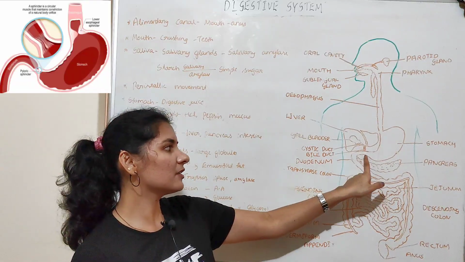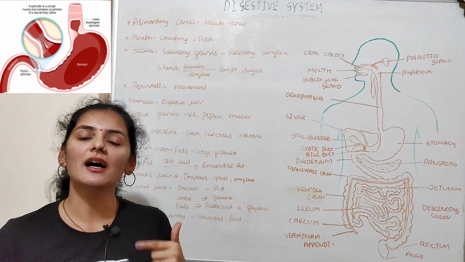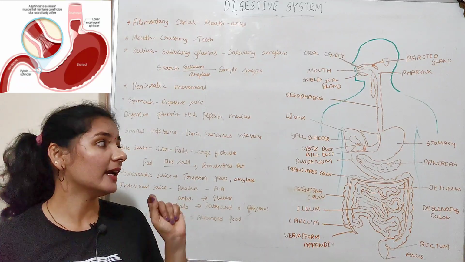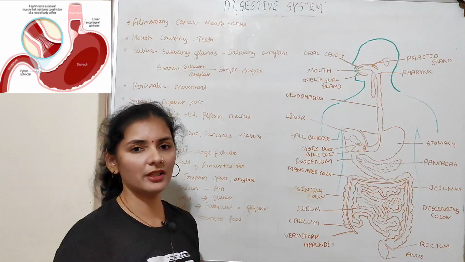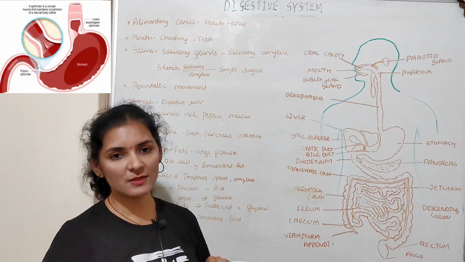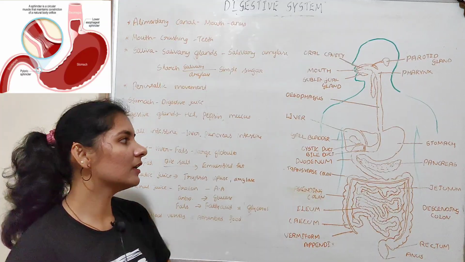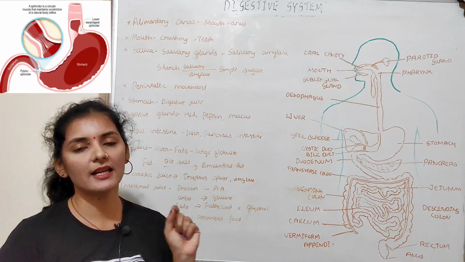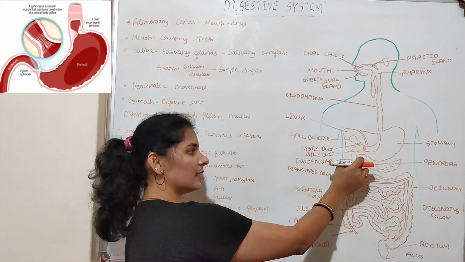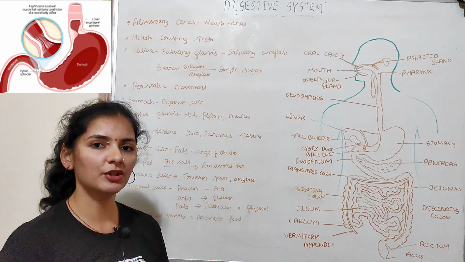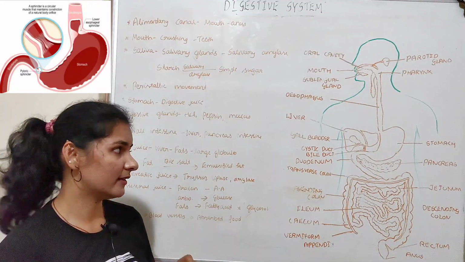But there is a sphincter between the stomach and the small intestine. A sphincter is nothing but a ring or band of muscle. And this sphincter controls the entry of food from the stomach to the duodenum, that is the first part of the small intestine. Only a small amount of the food will be released into the small intestine each time. So a small amount of food will be released from the stomach to the small intestine every time, and it will be controlled by the sphincter that is present between the stomach and the small intestine.